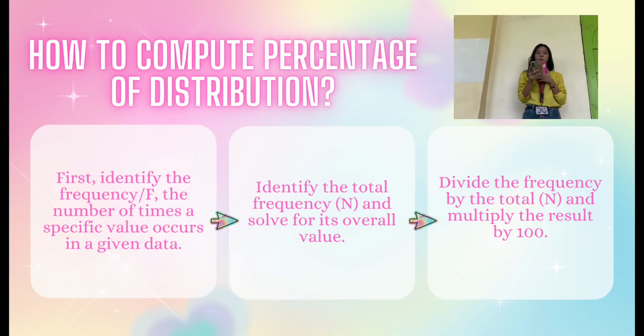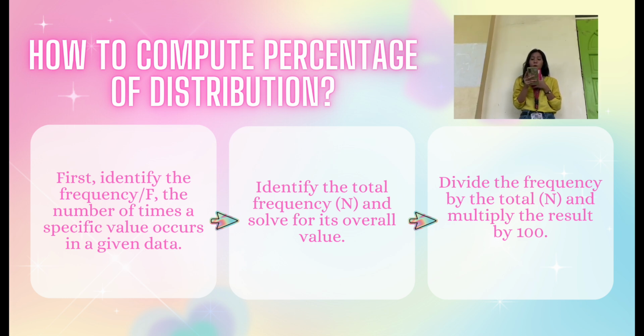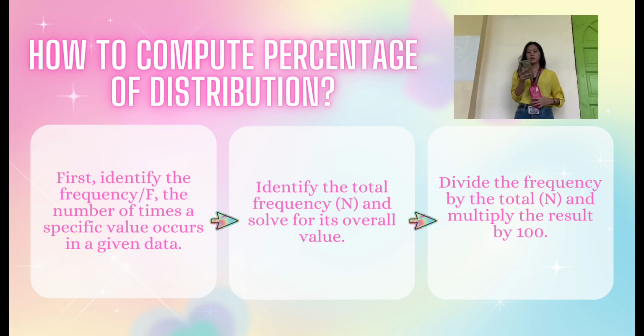How do we get the percentage distribution? First, we identify the frequency, or F, the number of times a specific value occurs in a given data. Next, identify the total, N, and solve for its overall value. Next, we divide the frequency by the total, or N, and multiply the result by 100.